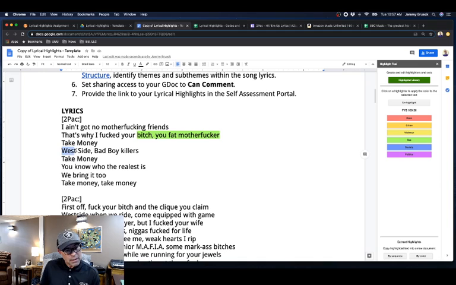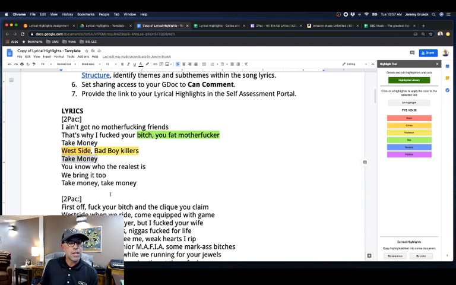West Side, this might be considered a gang reference. Again, so this could be a reference to crime. We also see a reference beside that to violence where we have the word killer. So bad boy killers. In this sense, maybe Tupac isn't necessarily talking about killing people, but the intent is to harm, whether he's just bragging or boasting. In this case, a specific reference to bad boy. So we're going to code that with violence. Take money, again, a reference this time to crime. We're talking about robbery. It could be with violent intent as well.